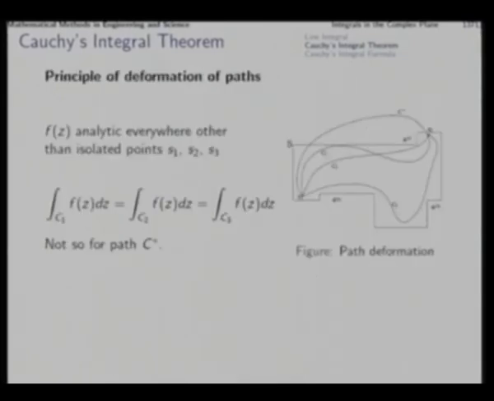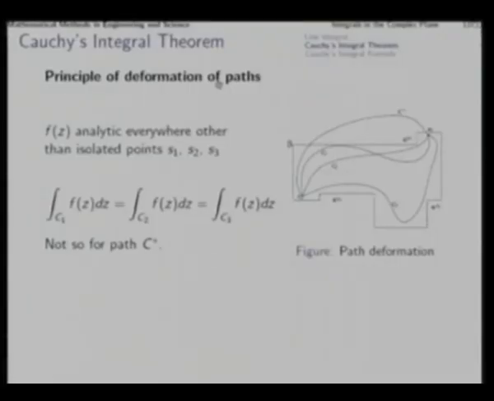Now, this same path independence gives us another important tool, called the principle of deformation of paths. Say we take an analytic function f z which is analytic everywhere other than perhaps a few isolated points, like this point S1, this point S2, this point S3, at which the function is not analytic. Everywhere else the function is analytic, apart from those finite number of isolated points.